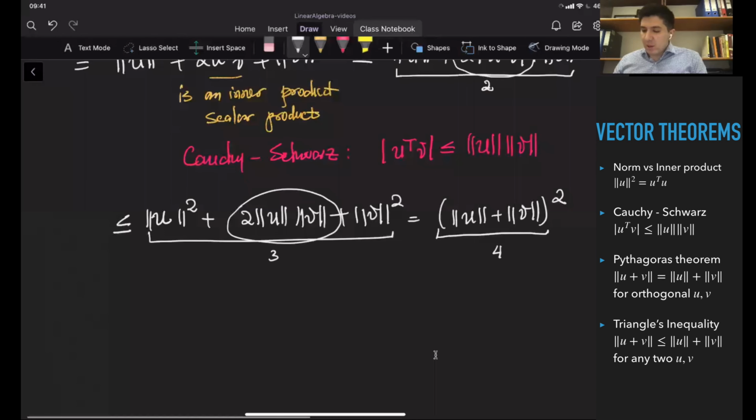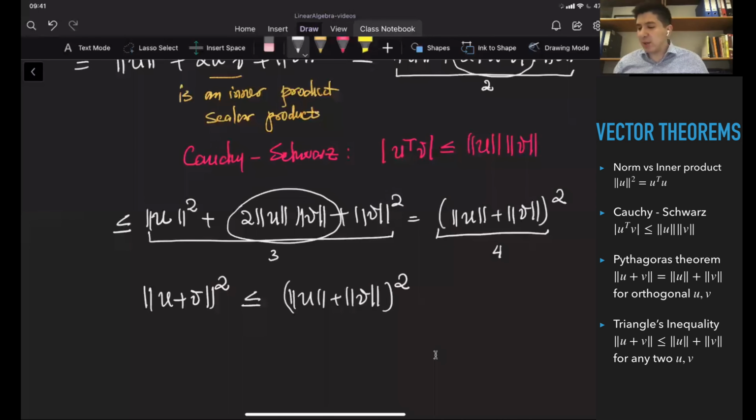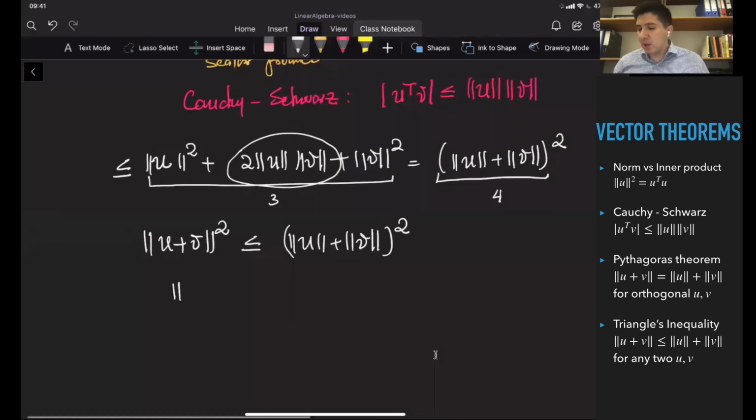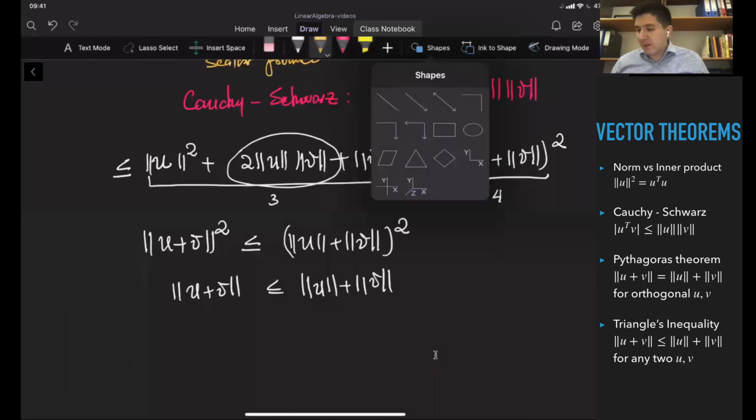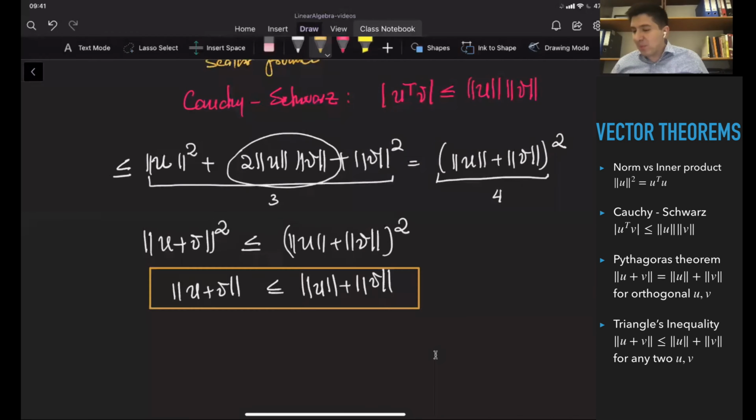So I've got the norm of u plus v squared is smaller or equal to the norm of u plus the norm of v, squared. So I can quickly eliminate the squares, and what I will have here is the norm of u plus v is smaller than or equal to the norm of u plus the norm of v. I can do this easily simply because all of the numbers involved on this side and on this side are positive numbers.